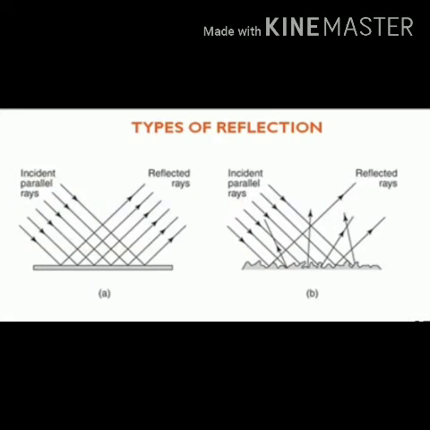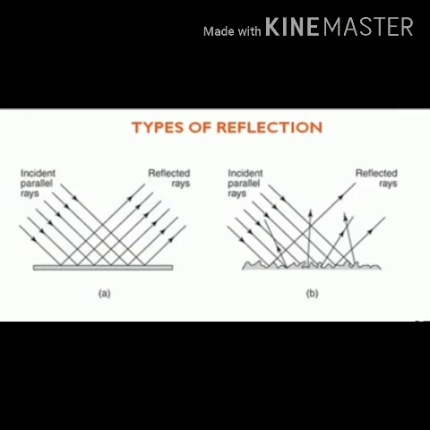As the surface is rough, in case of diffused reflection, the incident rays, when they are going to fall down, all are parallel, but when they reflect back, they all are reflected in different directions. Whereas in case of regular reflection, it takes place from smooth surface.